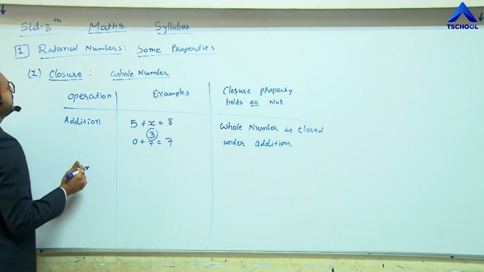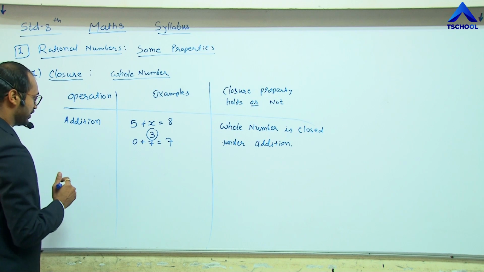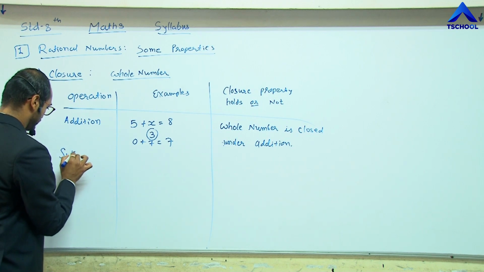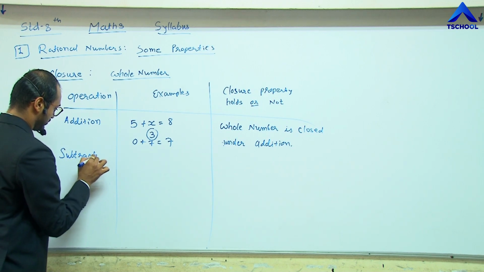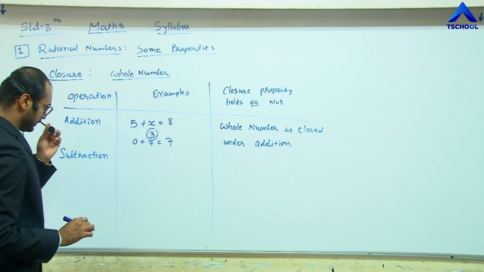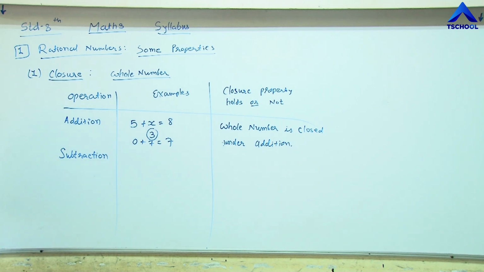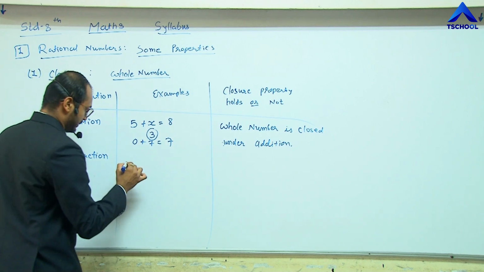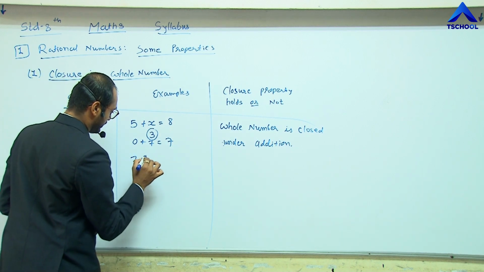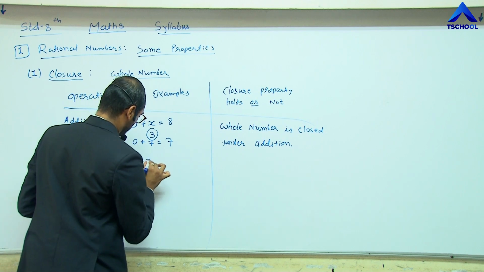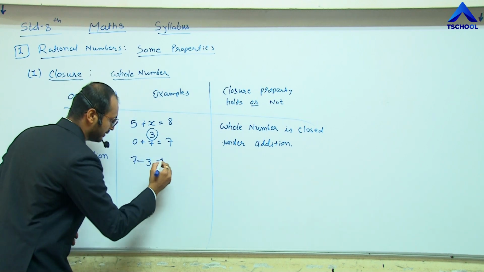Now the second operation is subtraction. If we subtract, like 7 minus 3, we get 4.